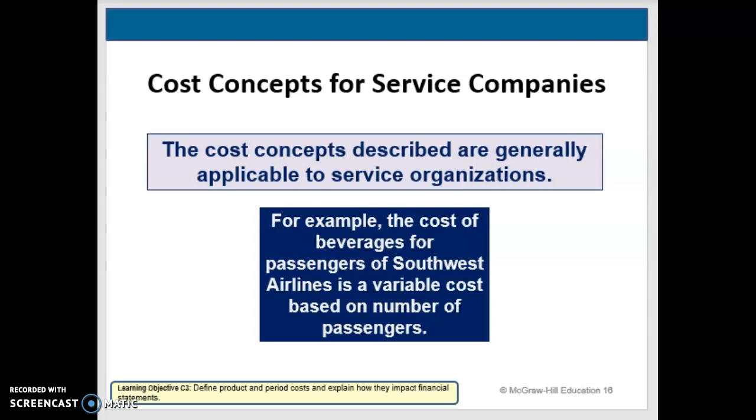We could also trace a flight crew salary to a specific flight, where we cannot trace wages for the ground crew to a specific flight. So those classifications for service companies become a little different.